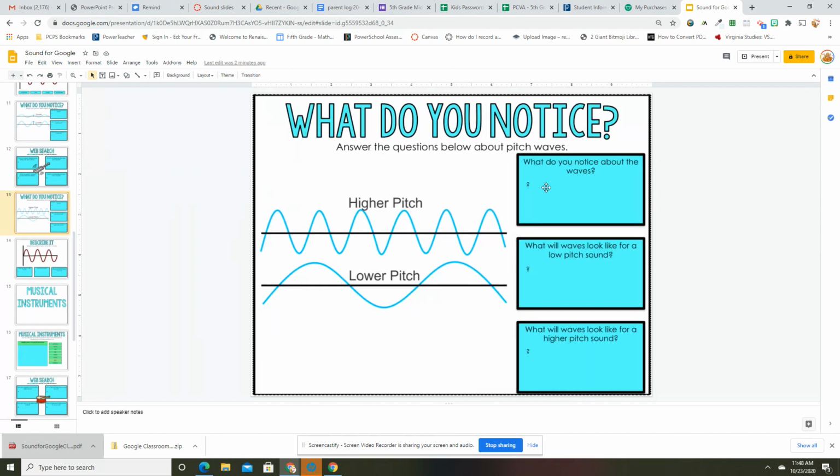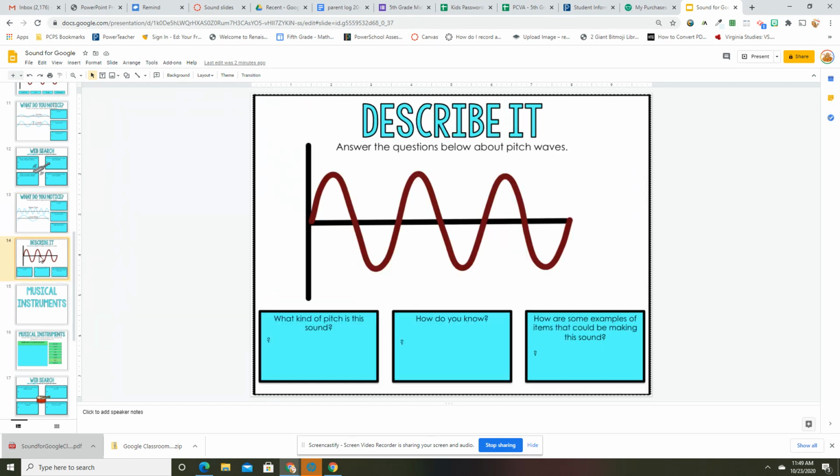Same thing. I want you to answer the questions below about pitch waves. What do you notice about the waves? What will the waves look like for a low pitch sound and a high pitch sound? Please don't put just one word. Think about it. Put a complete sentence.